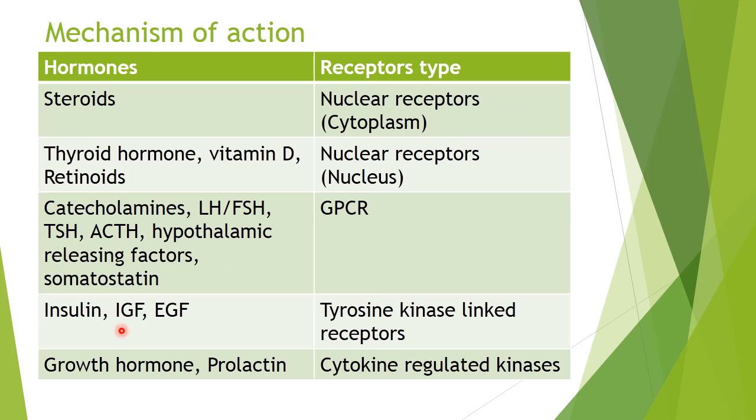There are a few hormones which act through tyrosine kinase linked receptors. These are insulin like growth factors and epidermal growth factors. Growth hormone and prolactin act through cytokine receptor linked kinases.